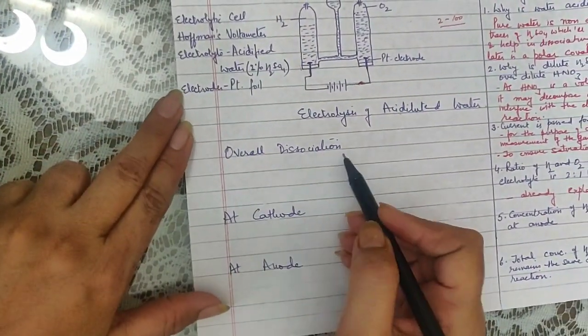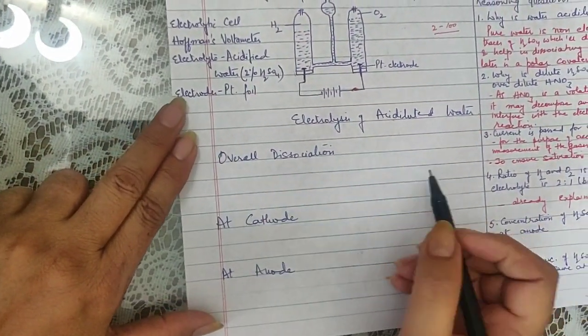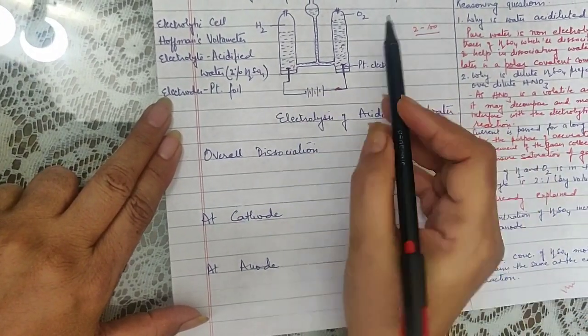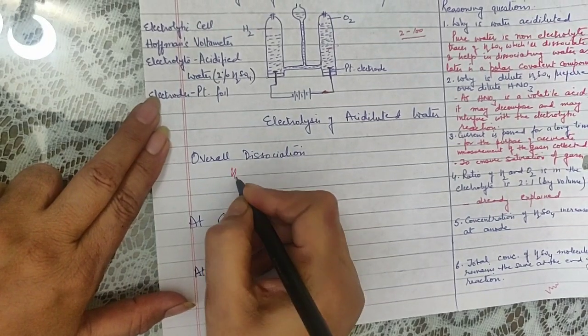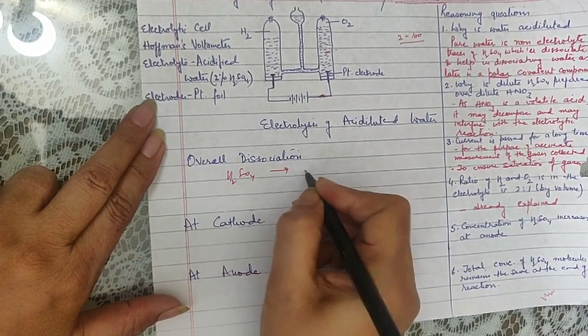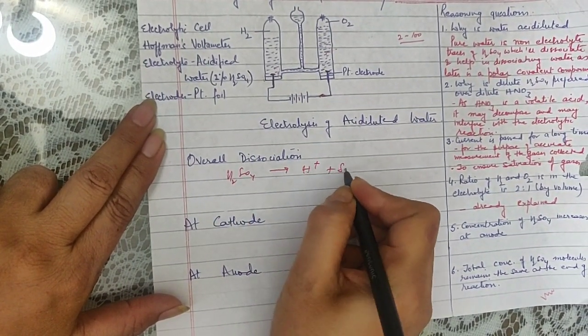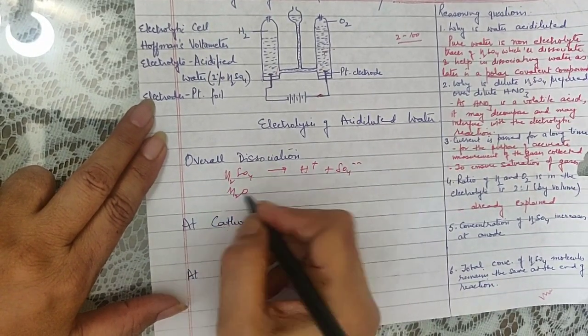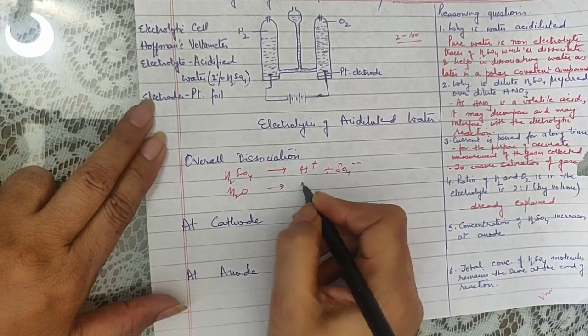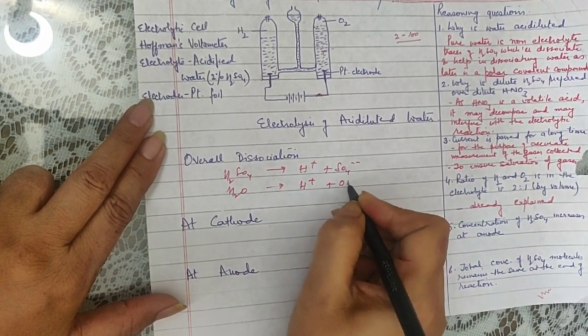Now when you are writing the overall reaction, as I told you, as many things as there are in the electrolyte, everything is going to dissociate. So first of all, H2SO4 is going to dissociate into H ions and sulfate ions. H ions are going to stick to the negative end of water and break it into H ion and hydroxyl ion.